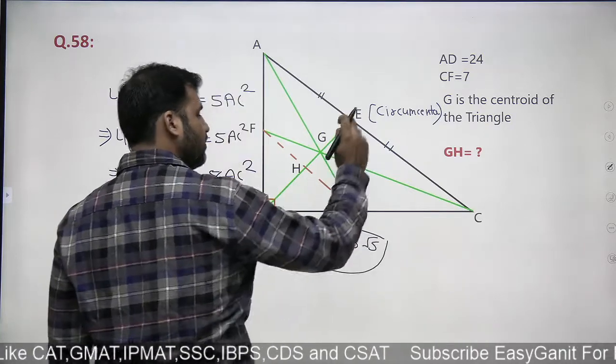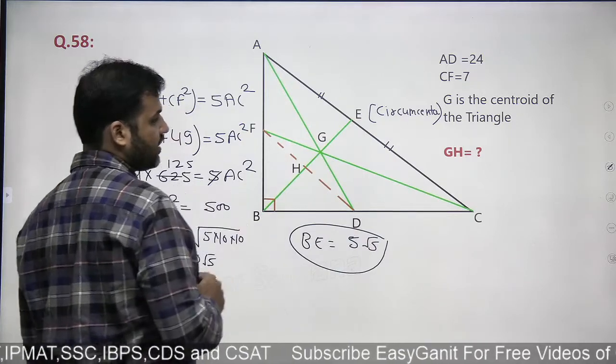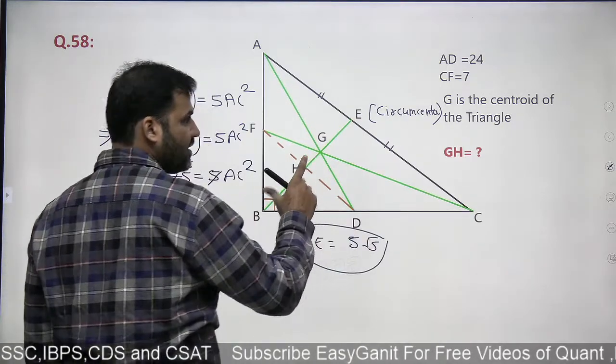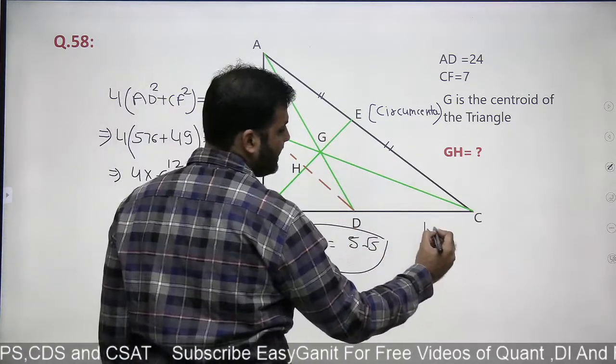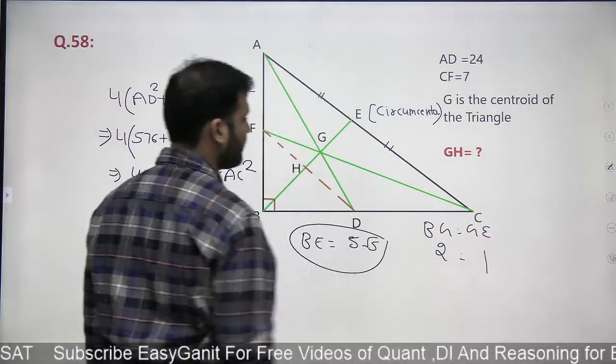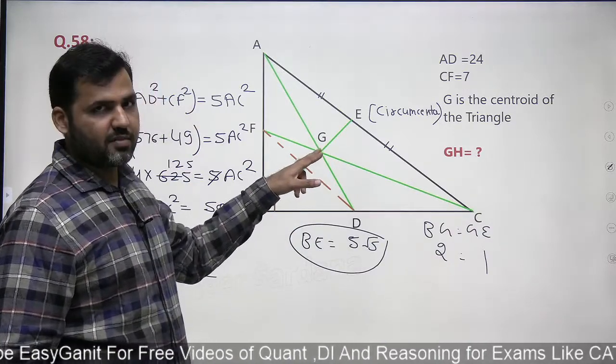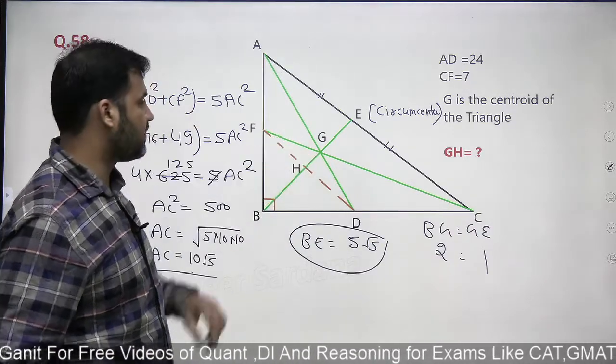Now once you know the length of BE is equal to 5√5, what I need is the length of GH, right? Now the centroid divides the median in the ratio 2:1. So BG to GE is 2:1. Why? The centroid divides the median in the ratio of 2:1 with the larger part towards the vertex.